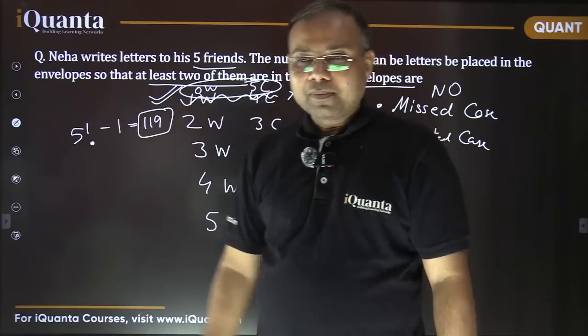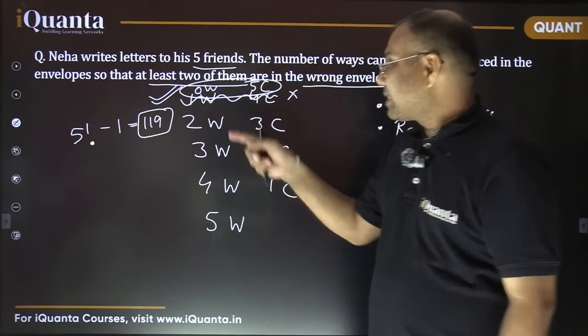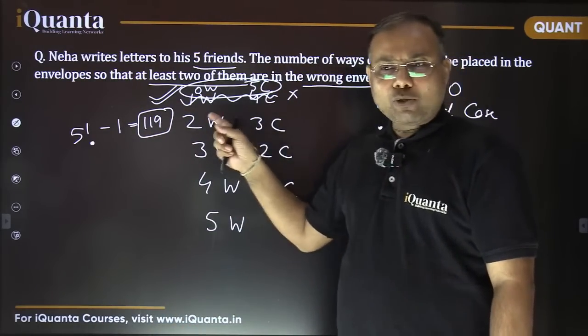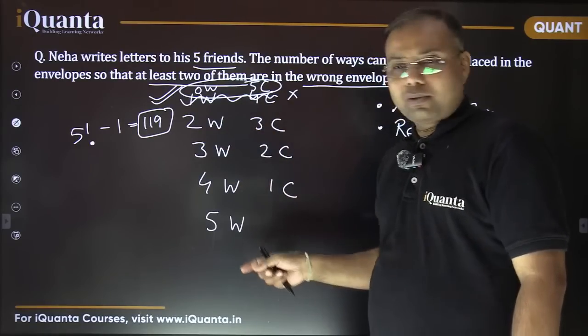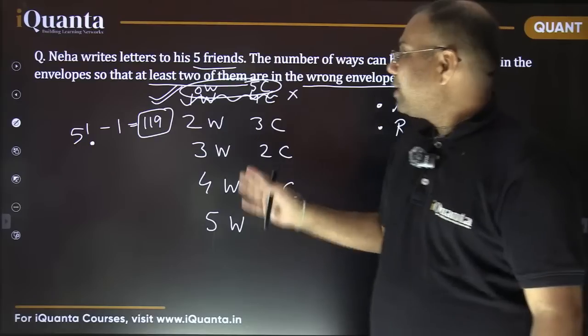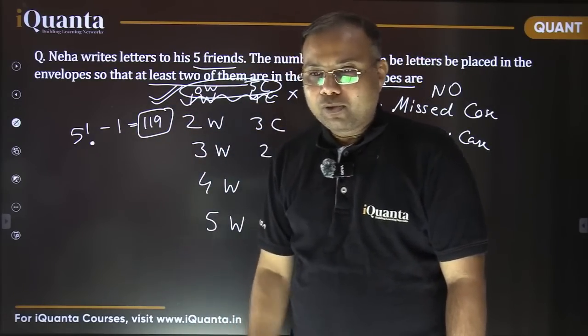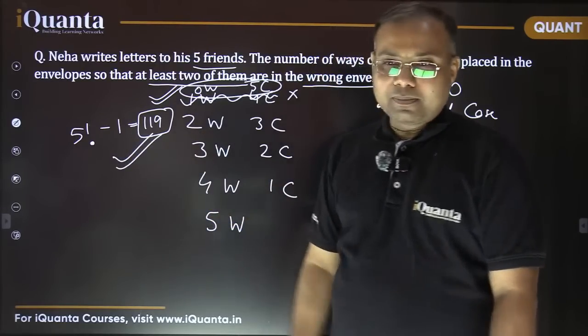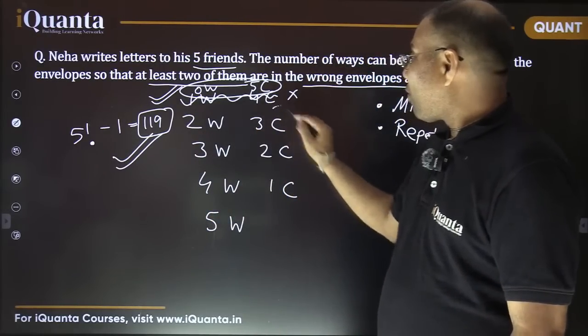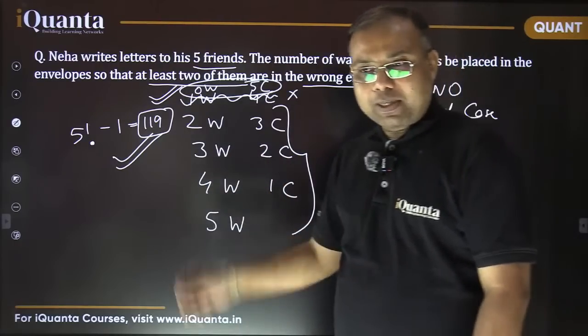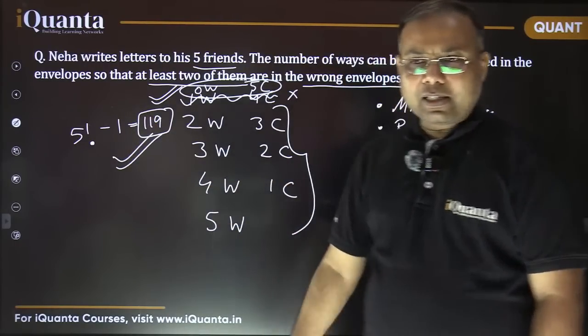That's it. So we could have counted all these cases separately also. In that case, I need to look at the 4 cases, 1, 2, 3, 4, right? But in all arrangements, we have just subtracted the undesirable one. Fine. So this is the right answer. We could have calculated in the forward manner also. That's no problem. That could also be done. But it is a faster one, isn't it?